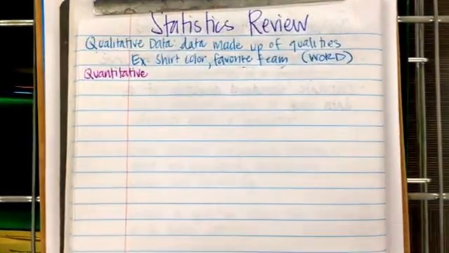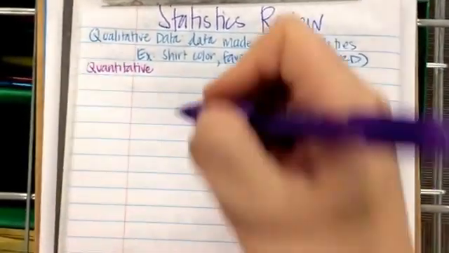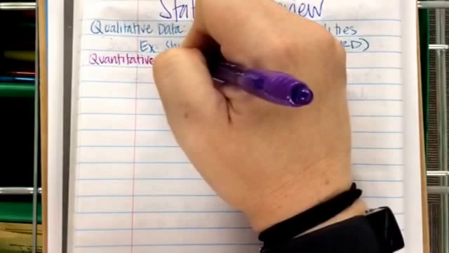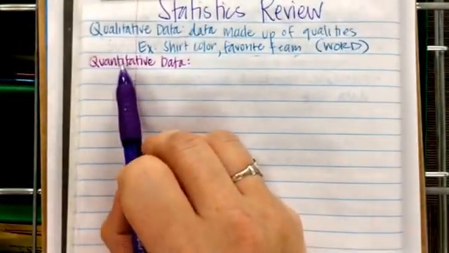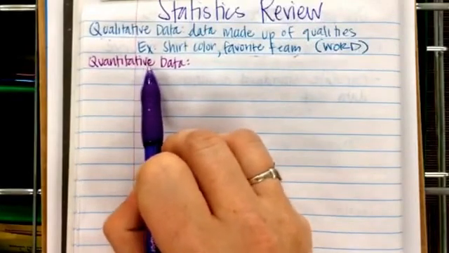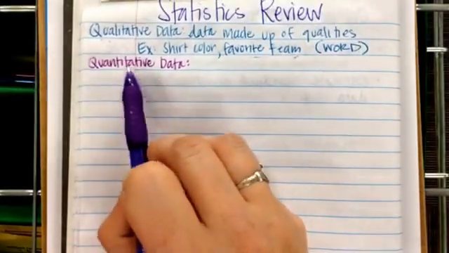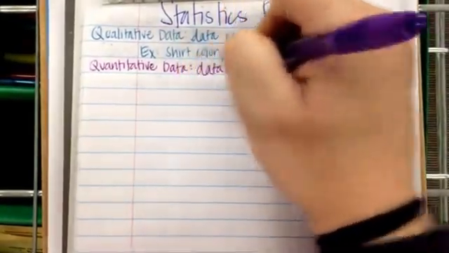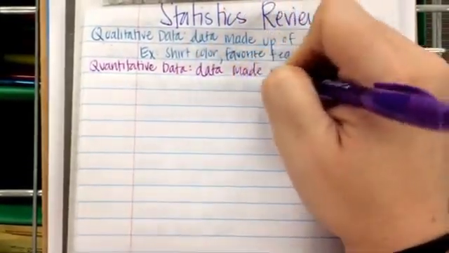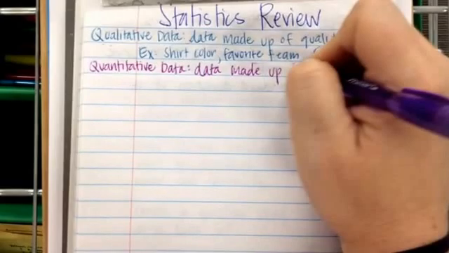Qualitative data. The opposite, the reverse, is quantitative data, which is data made up of numbers.